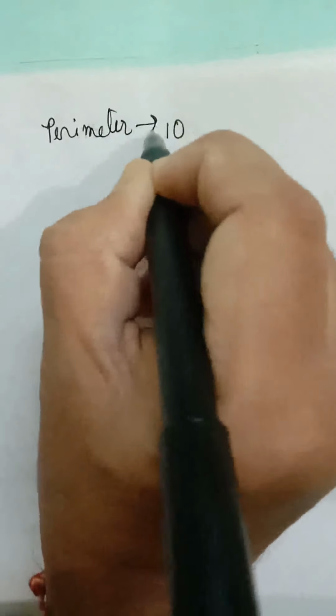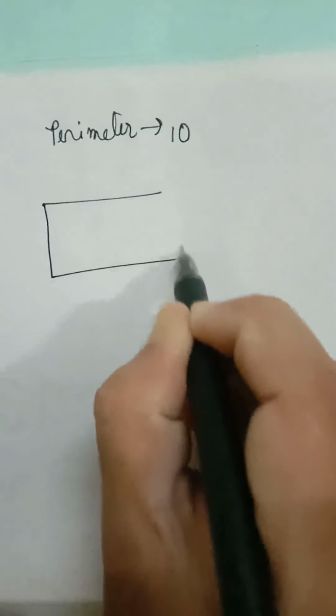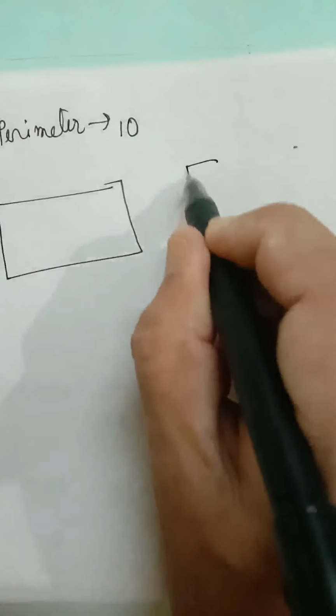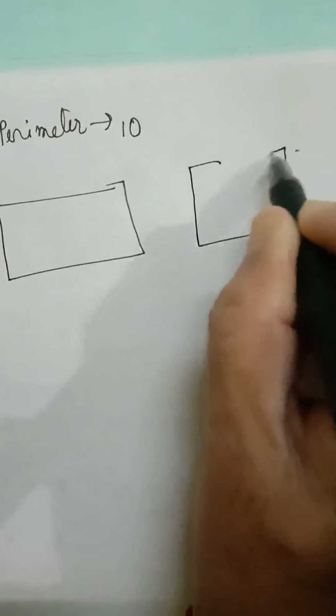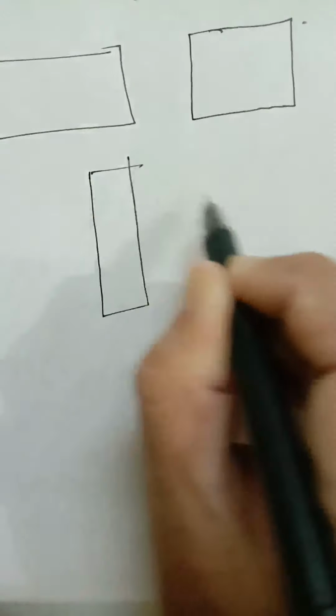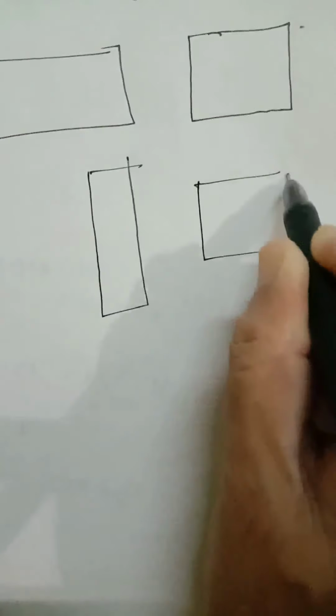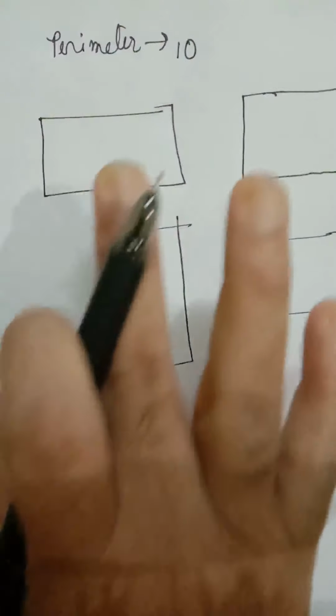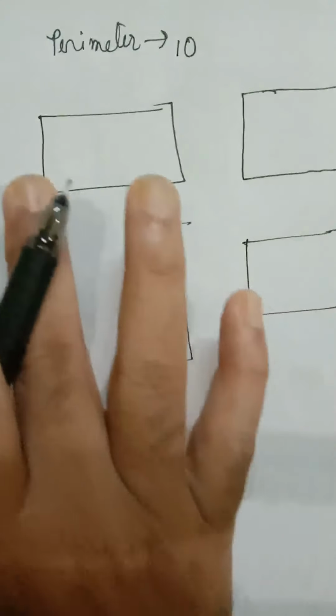Suppose the perimeter of a rectangle is 10. Now if we draw rectangles of different shapes whose perimeter is 10, so these are all rectangles with perimeter 10.